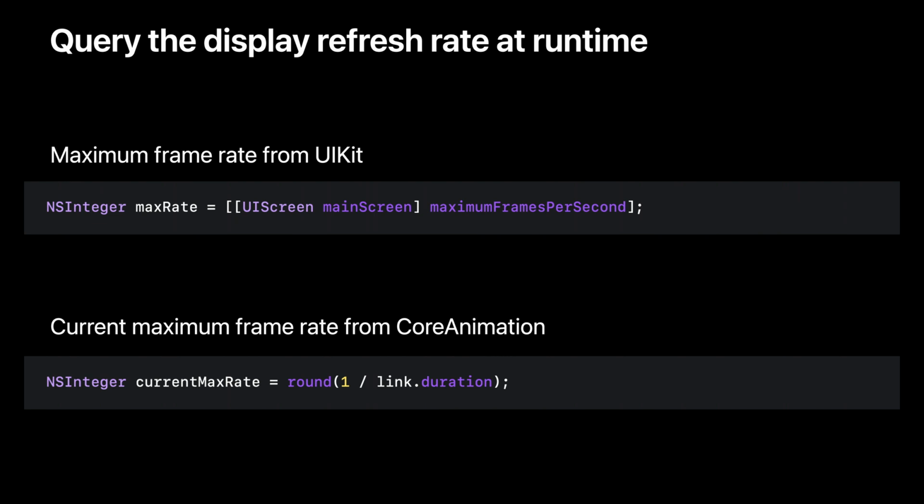Let's go through them one by one. The maximum display refresh rate can be queried via UIScreen, which will always return 120 Hz on ProMotion displays, even during situations such as when low power mode is turned on. On the other hand, CADisplayLink will actually provide the shortest interval between frames via the duration property, and it will dynamically update based on the current device state.